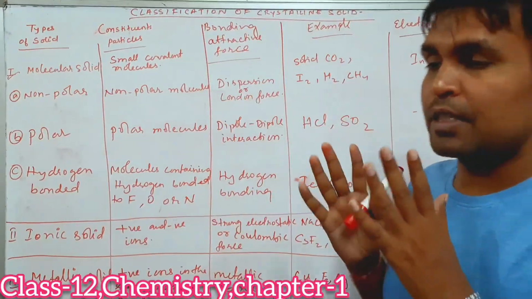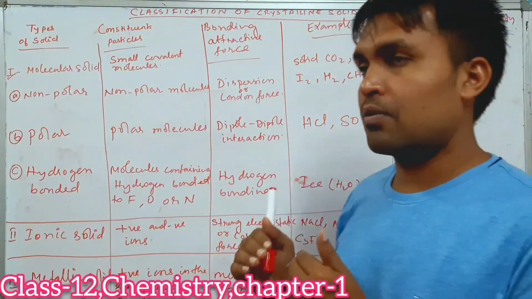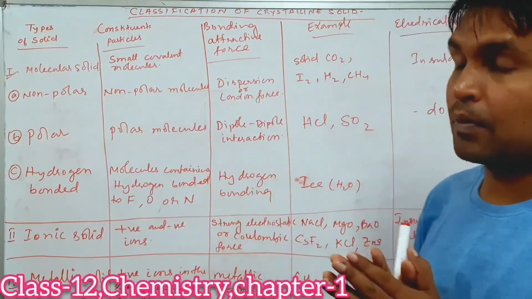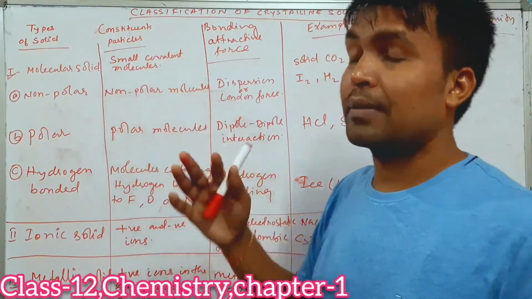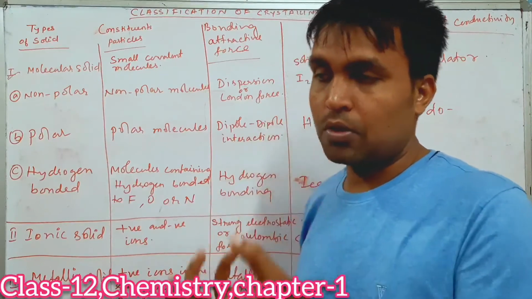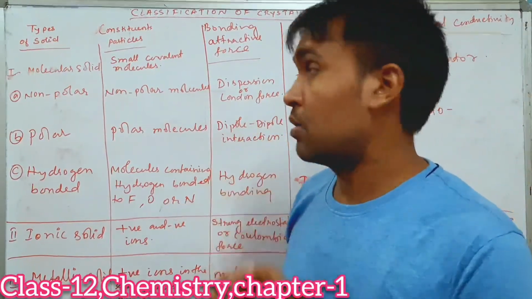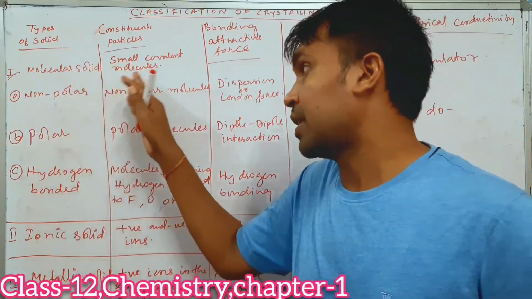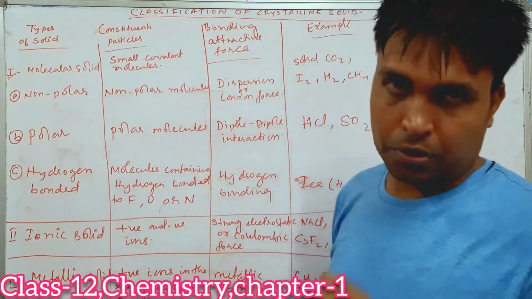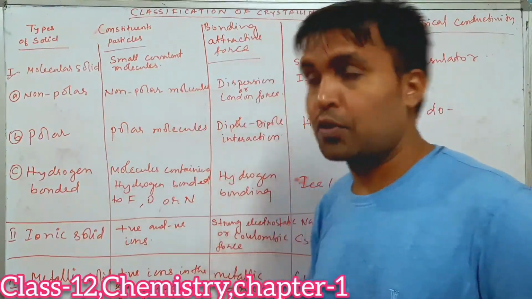By the name itself it is very clear: molecular solids are crystalline solids made up of molecules. The constituent particles are small covalent molecules.